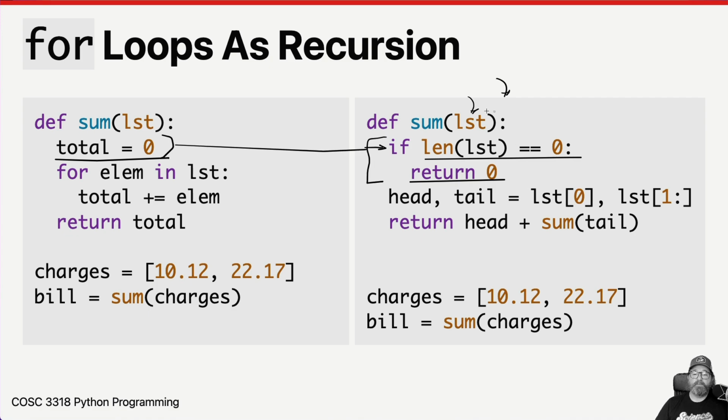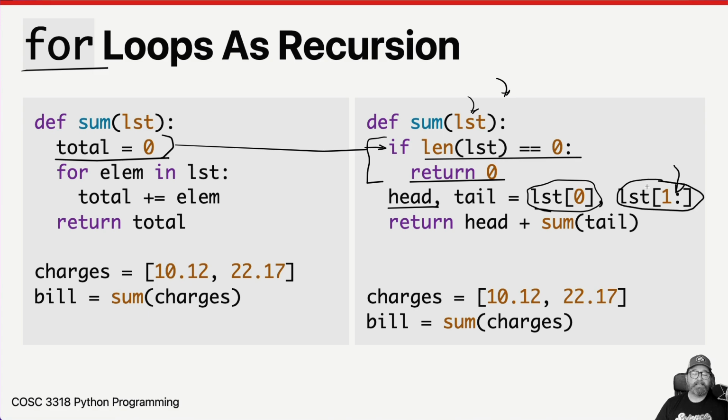Then in these for loops for recursion, what we almost always end up doing is we split the list somehow. In this case, we're going to split the list into the first value, the value at the 0 index, and then the rest of the list. Look at that. That's a slice. It's got that colon there.